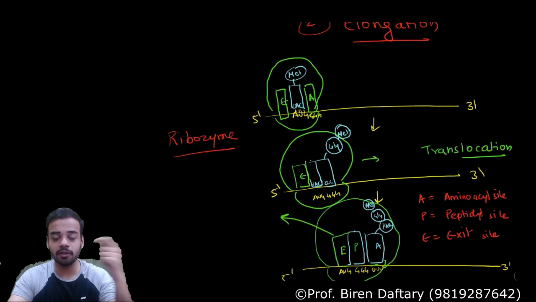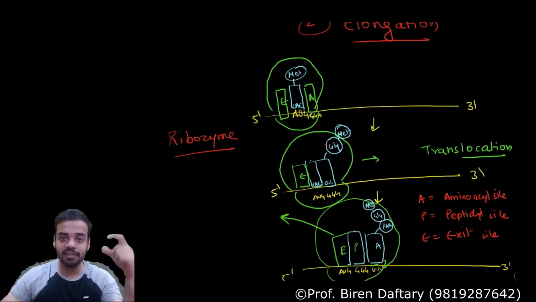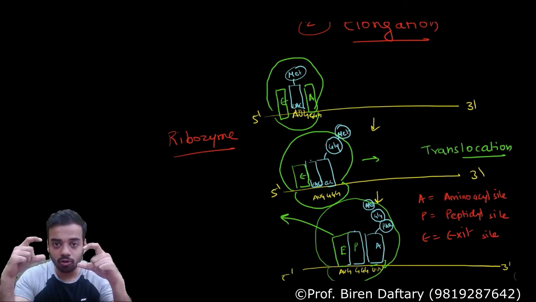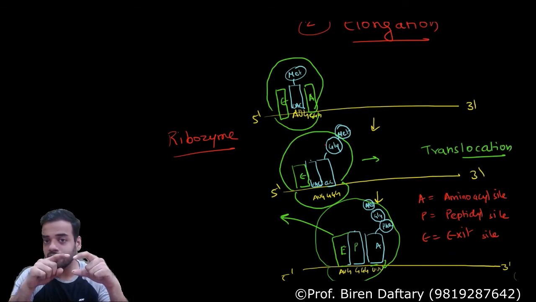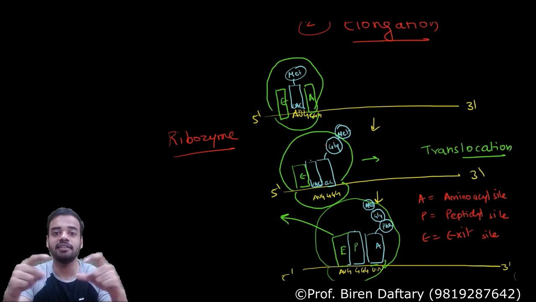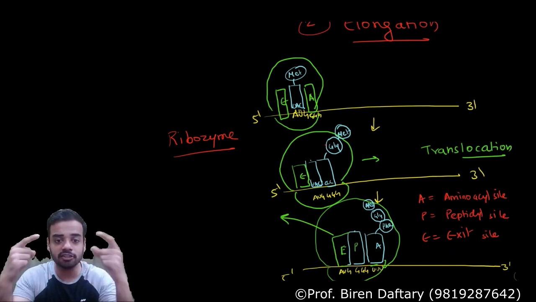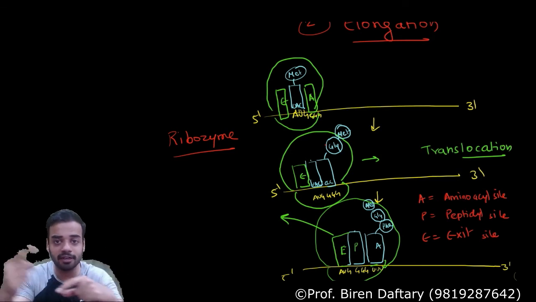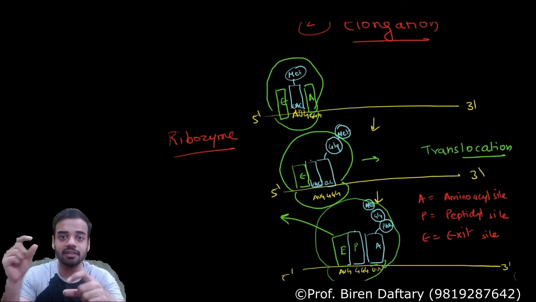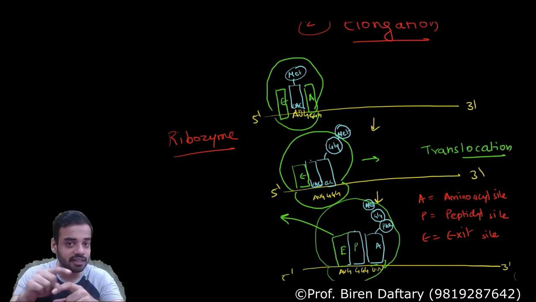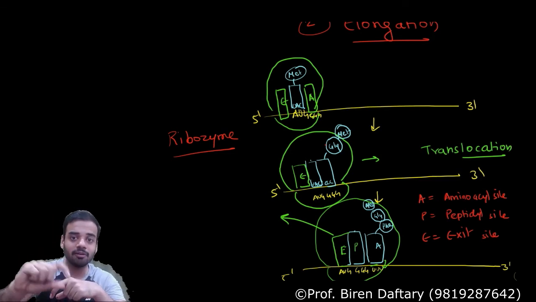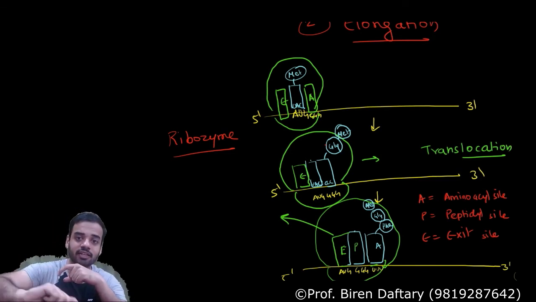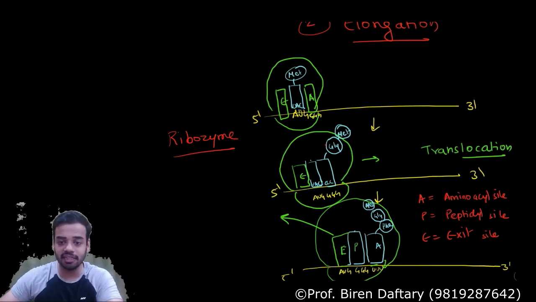In elongation, what will happen? A new tRNA will come at the A site. Then the amino acid at the P site and the amino acid at the A site will form a peptide bond. That is because of the enzyme ribozyme or peptidyl transferase. Then the tRNA and the amino acid at the P site detach, and that amino acid of the P site tRNA goes to the A site. So now this A site tRNA will have both the amino acids.